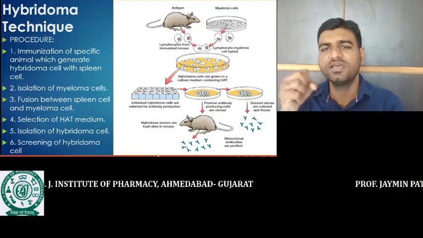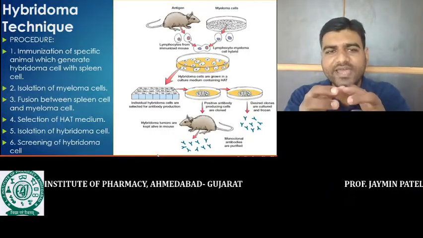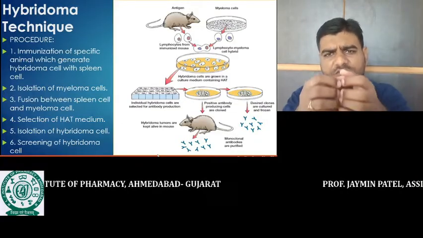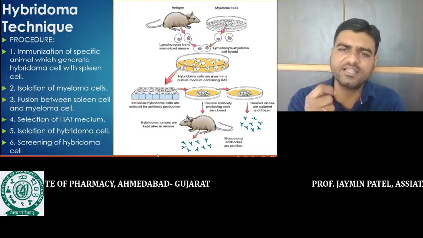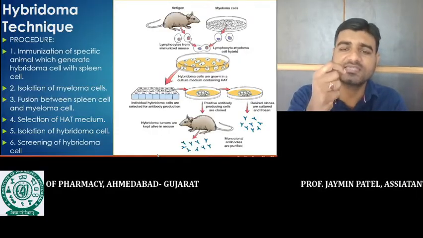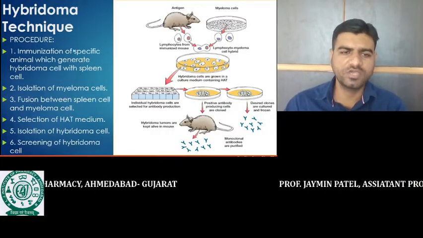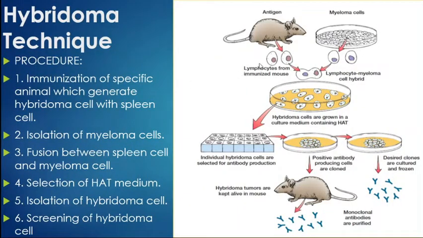In the spleen those cells are available. We will collect that plasma cell, or otherwise we can say we will collect that spleen cell. That plasma cell is capable of producing the antibody. You can see in the larger picture, the spleen cell is nothing but a lymphocyte, one type of lymphocyte. This lymphocyte is isolated from the animal, and it is capable of producing the antibody.